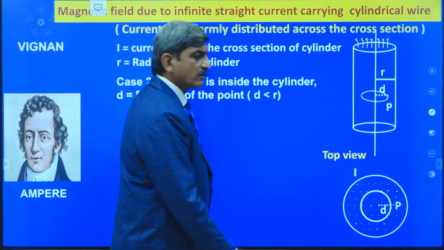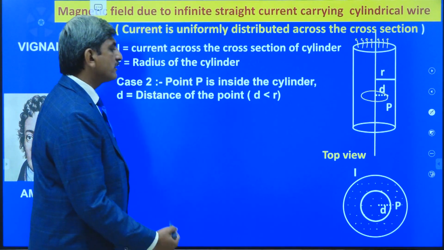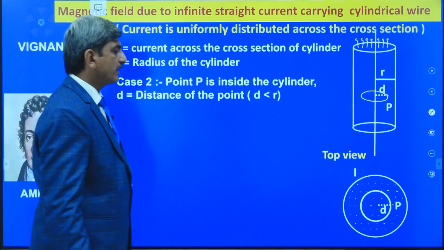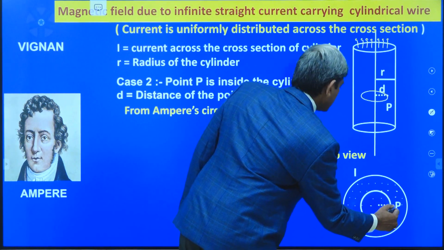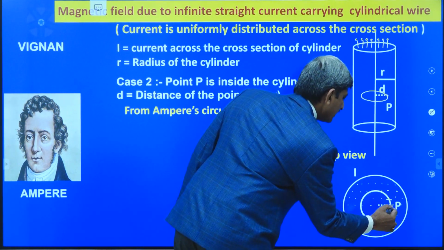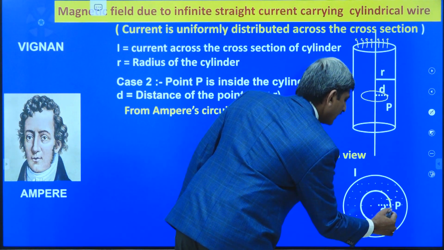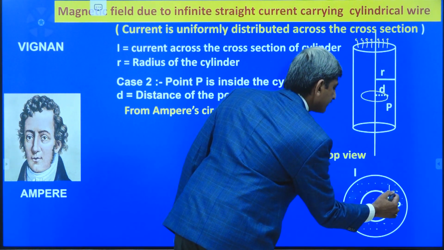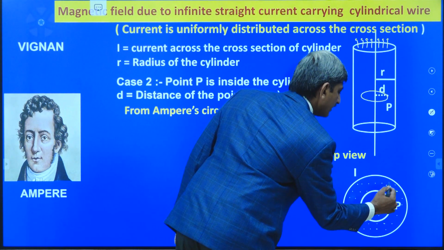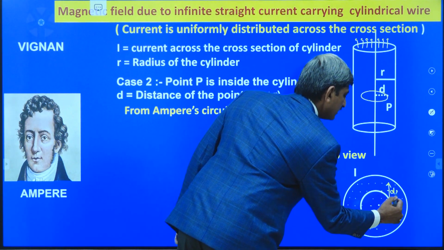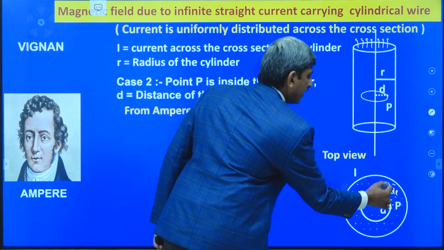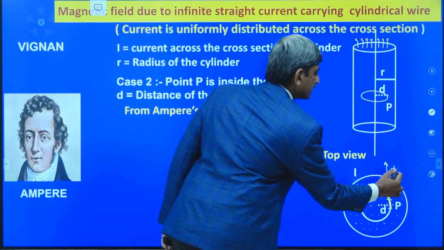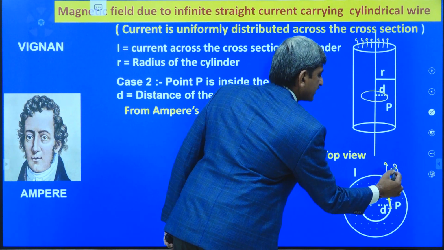Now here what we have to do? Here also I am going to apply Ampere's circuital law. For this, let us consider a small element of length dl, and this is the dl bar which is along the tangent to the circle, and B bar is also acting along the tangent direction like this.